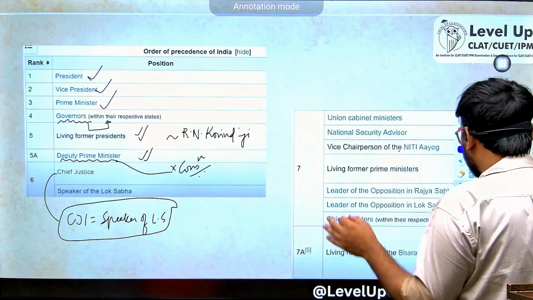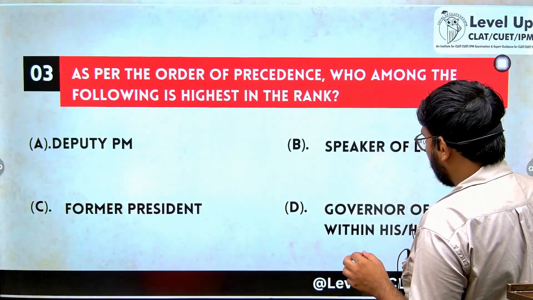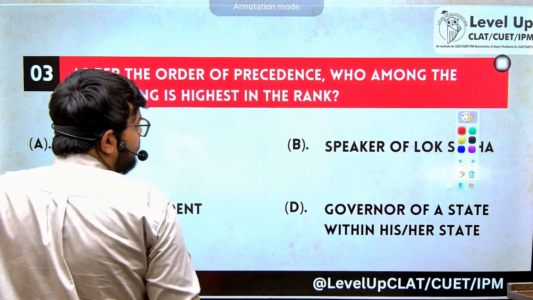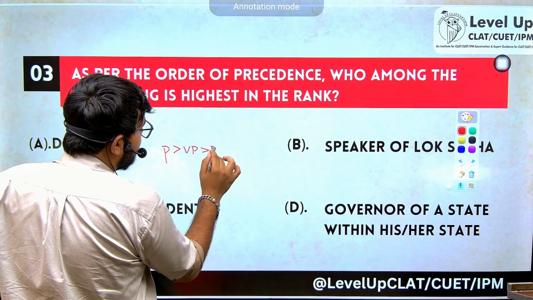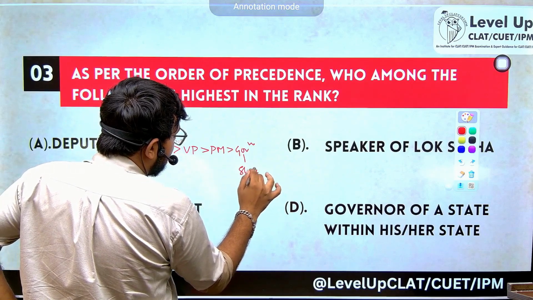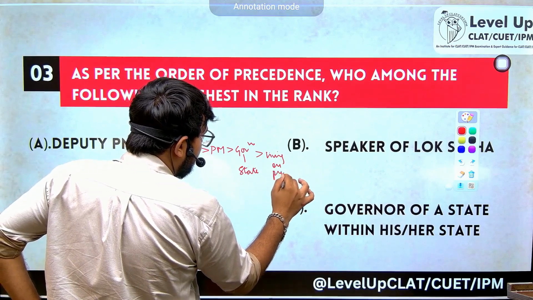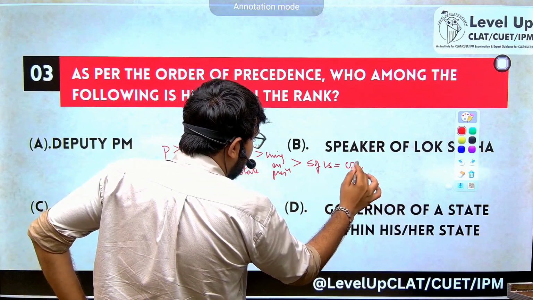Now let us move on to the question. The question says, who has the highest? So we have just seen that first is the President, then we have the Vice President, then the Prime Minister, then the Governor in their respective state, and then the living ex-presidents, and then the Speaker of Lok Sabha who is equivalent to the Chief Justice of India.